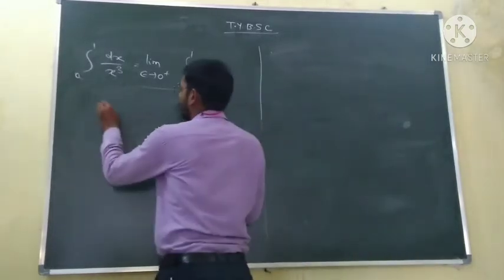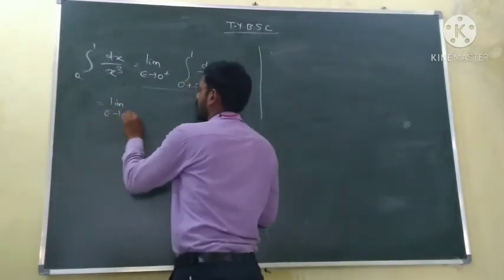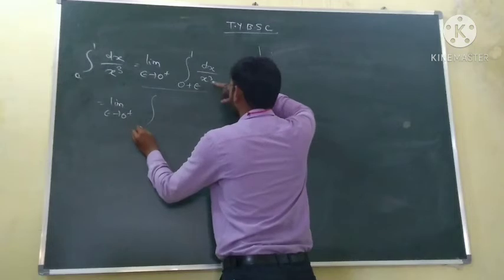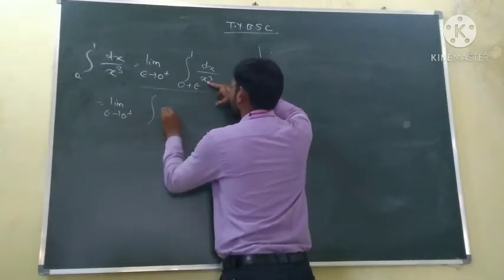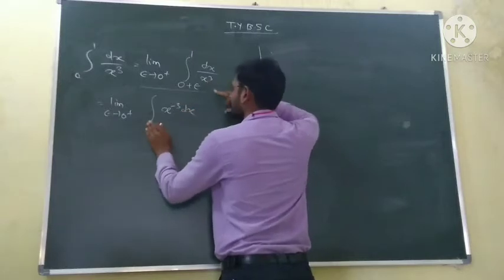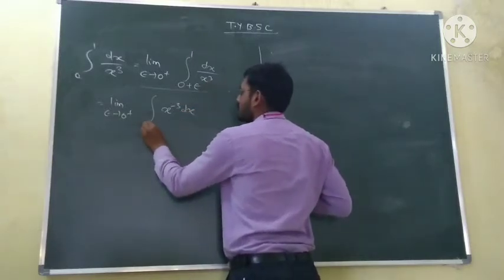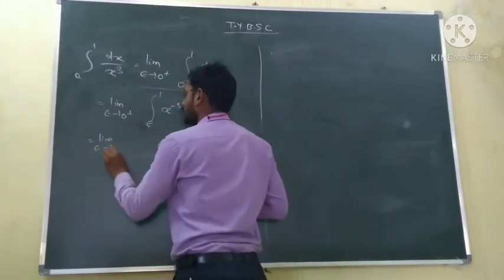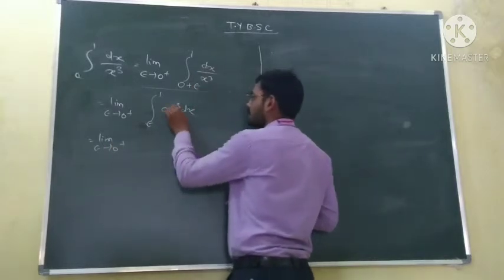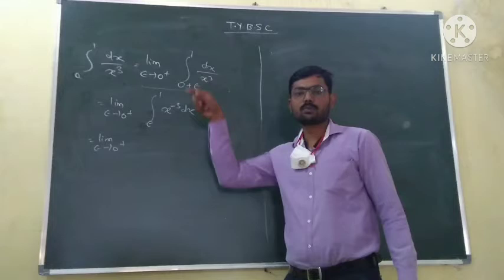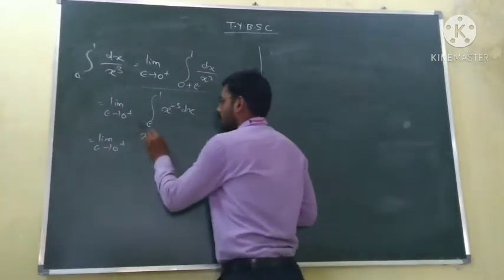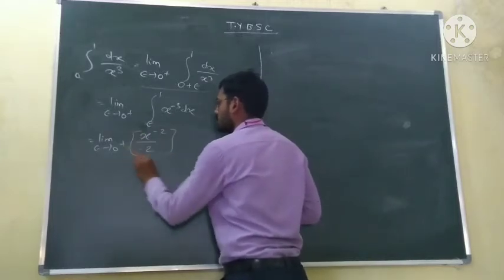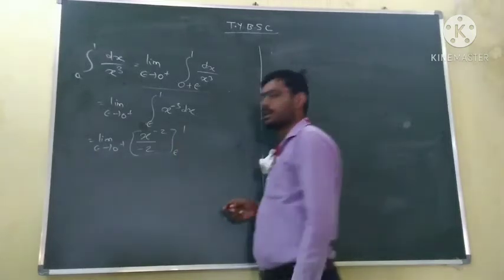So this is equal to limit epsilon tends to 0 plus. We know the integration of dx upon x cube, so we can write 1 upon x cube as x to the power minus 3 dx, and limits from 0 plus epsilon, which is just epsilon, to 1. This is equal to limit epsilon tends to 0 plus of the integration of x to the power minus 3, which is nothing but x to the power minus 3 plus 1 upon minus 3 plus 1. So x to the power minus 2 upon minus 2, and limits from epsilon to 1.